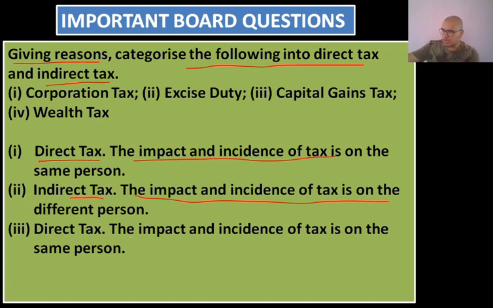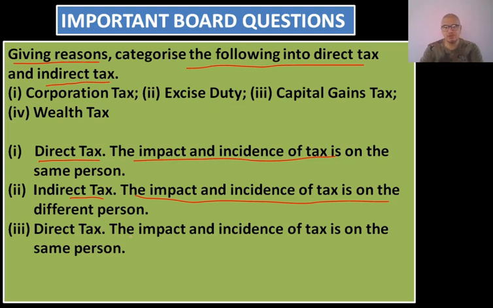Since this interest amount or profit, the return which a particular investor is making, obviously adds up to the income of the particular individual, we can easily categorize it as a direct tax.